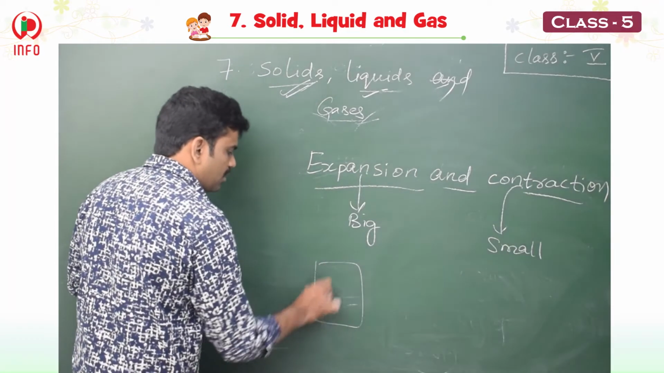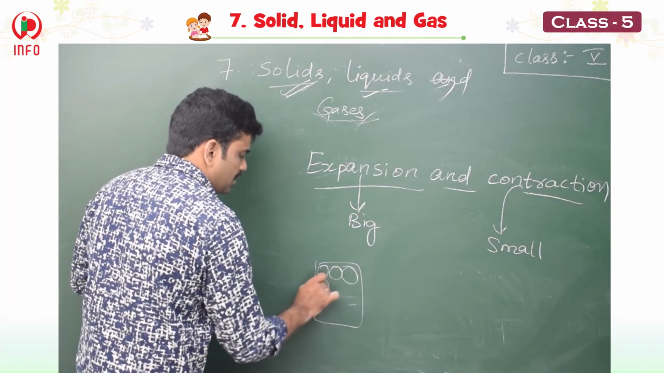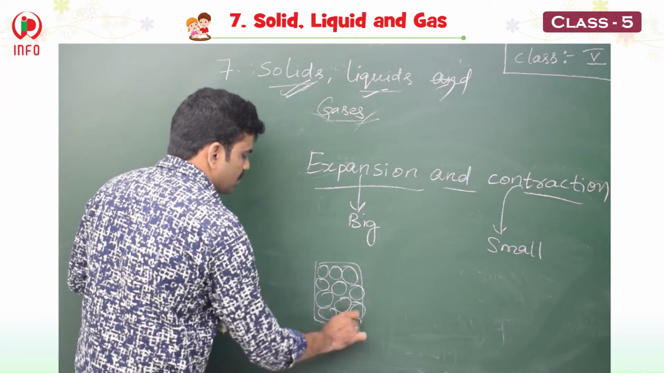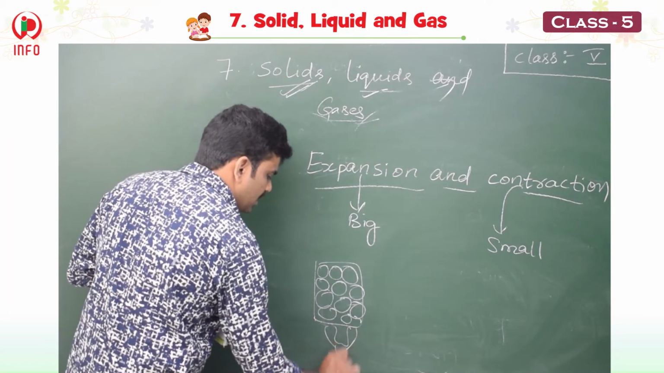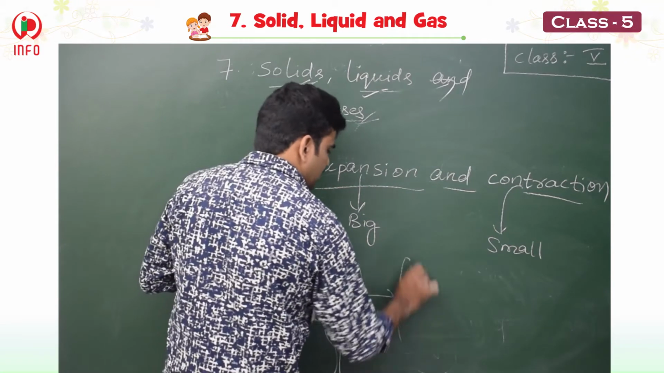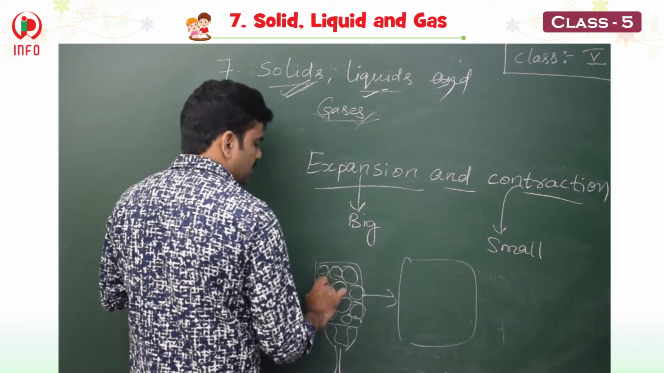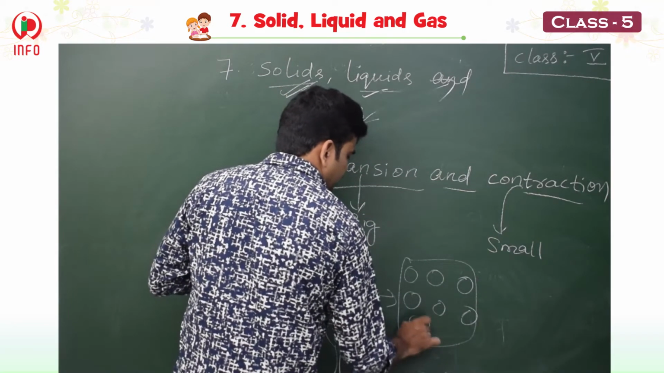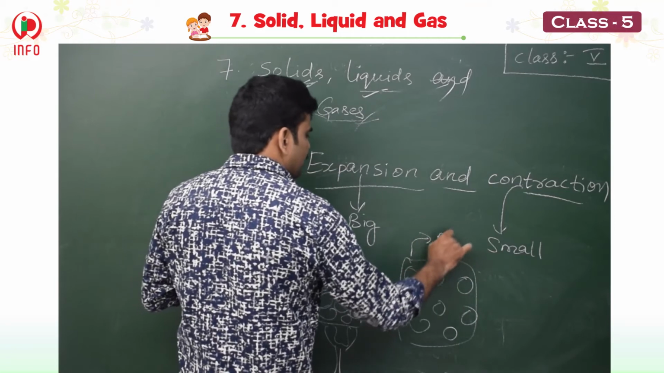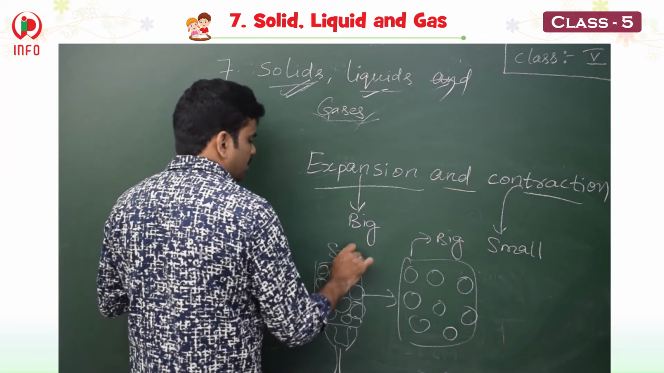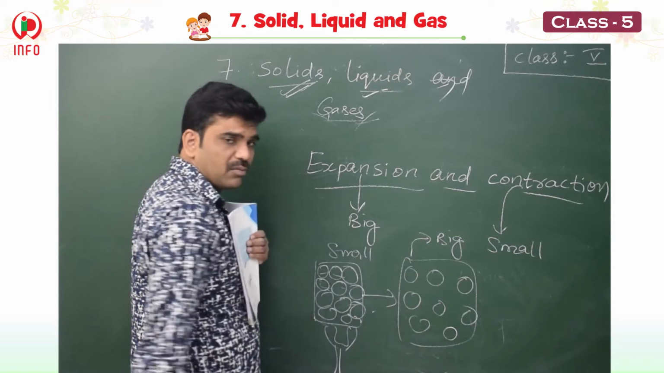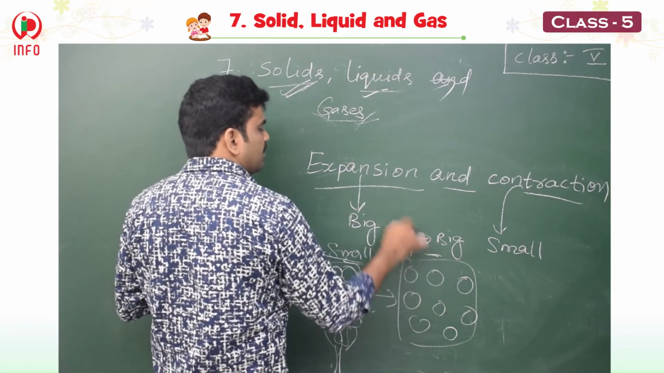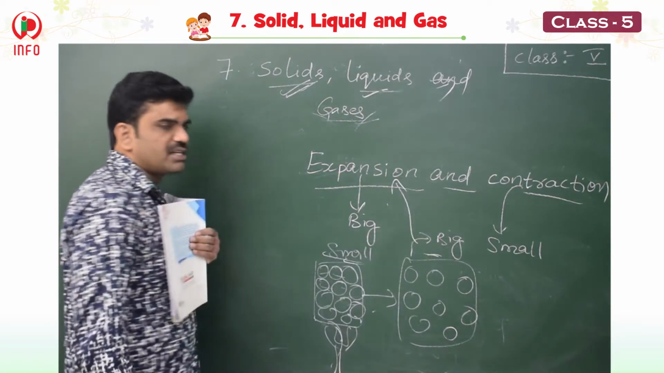So this is a metal object. This is a metal object. Usually in solids, the molecules are very close. When you heat, what happens here? The molecules inside the solids will move apart, and if you see the second figure, this is a big one and this is the small one. Both are solids only, but on heating, the small one is becoming the big one, which is called as expansion.